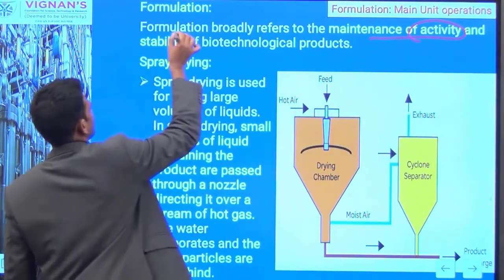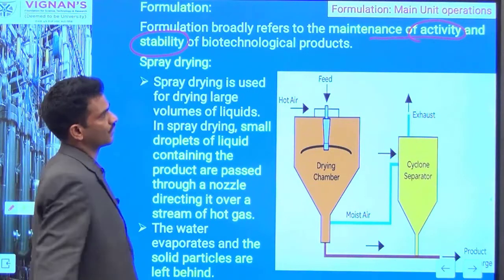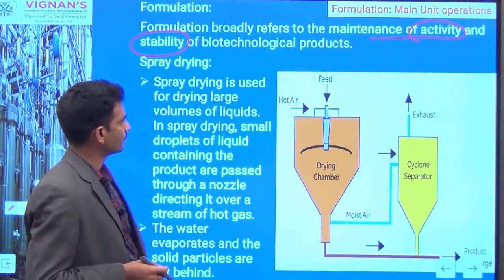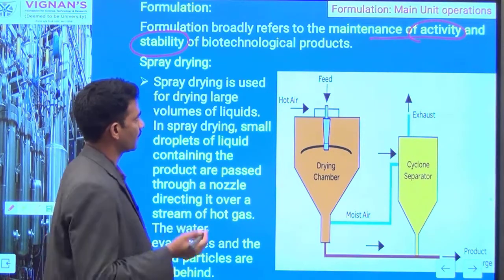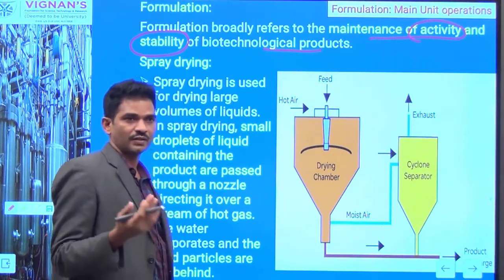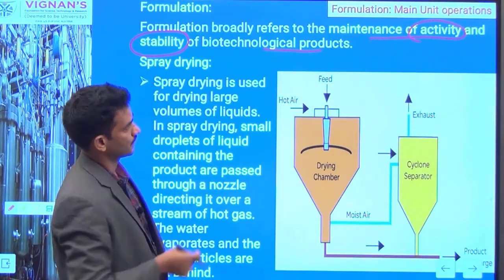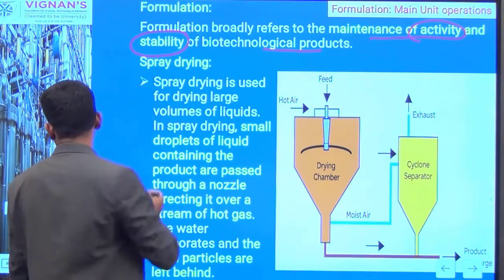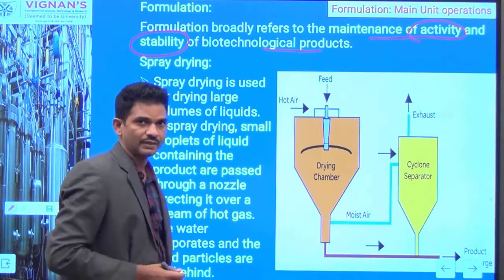Here you are going to focus on two parameters: one is the activity of the compounds and the other is the stability of the compound. Especially for most biotechnological products, while transporting or while storing, we have to focus on their activity and stability.